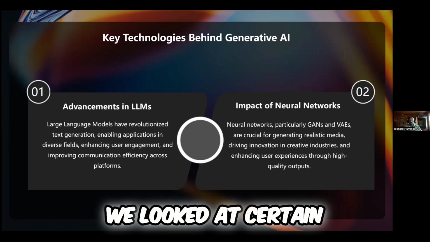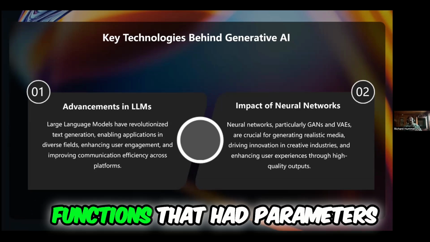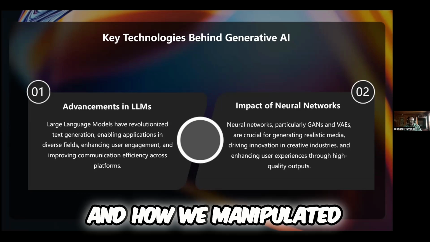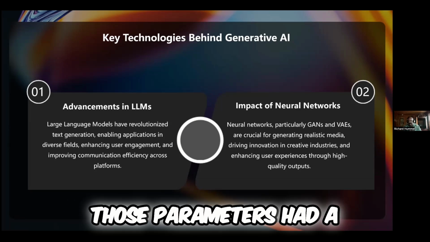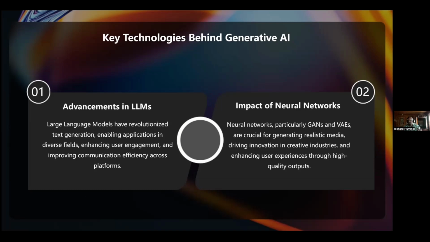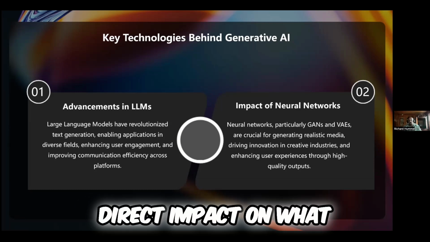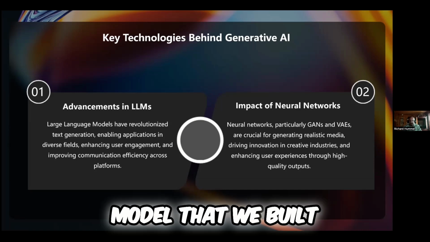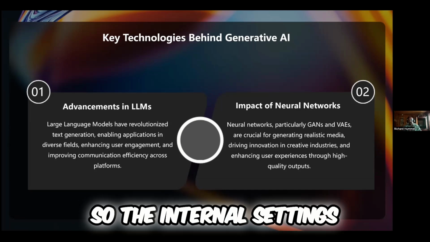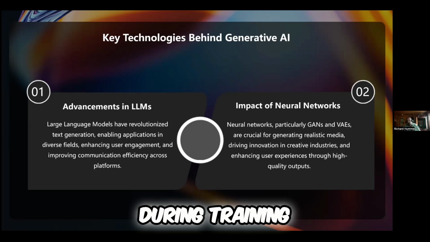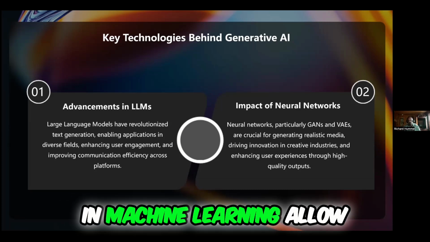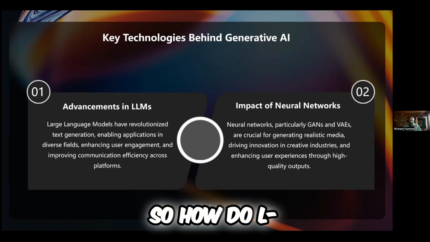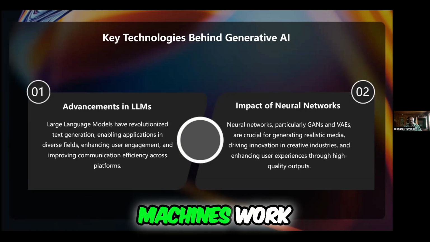We looked at certain functions that had parameters associated with them, and how we manipulated those parameters had a direct impact on what we were going to get out, the accuracy of the model that we built. So the internal settings that are learned during training in machine learning allow them to make predictions and generate text. So how do large language models work?